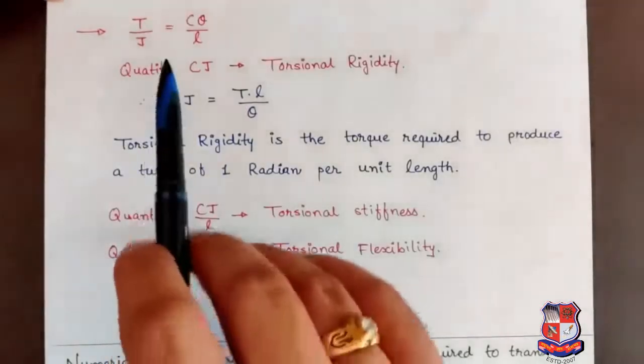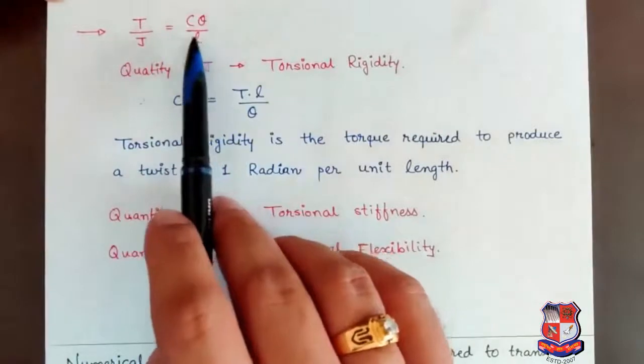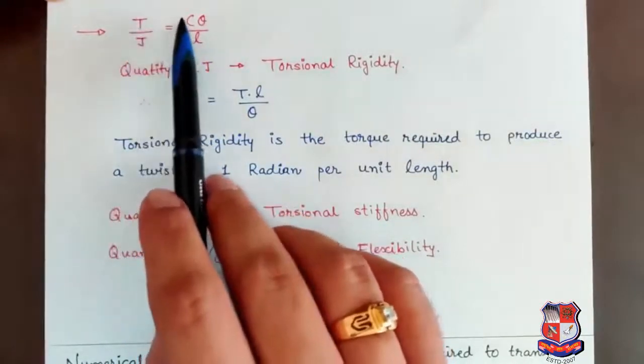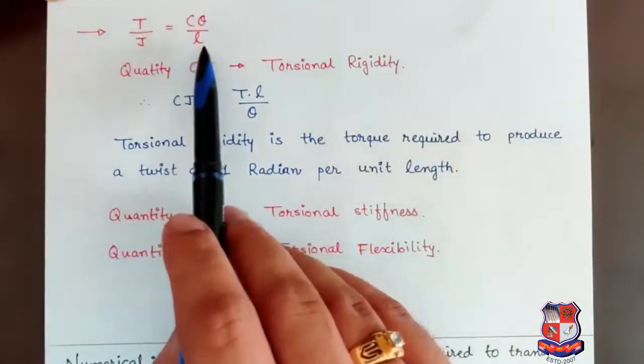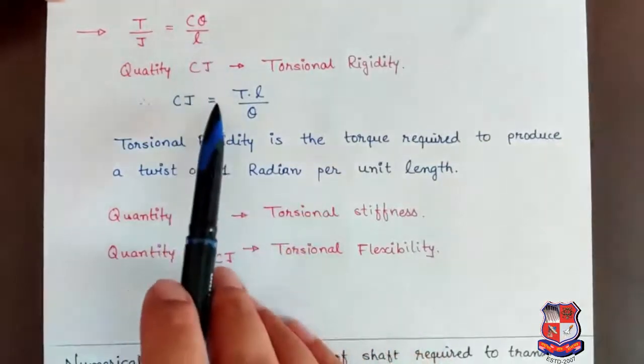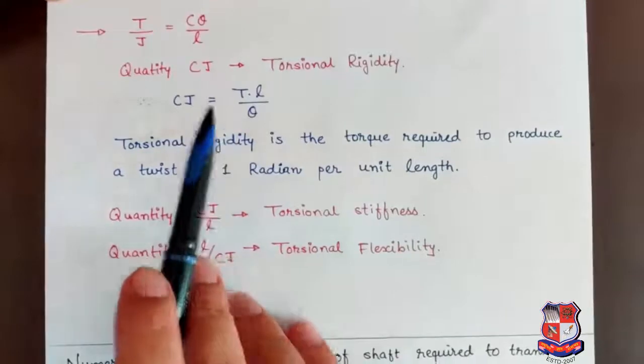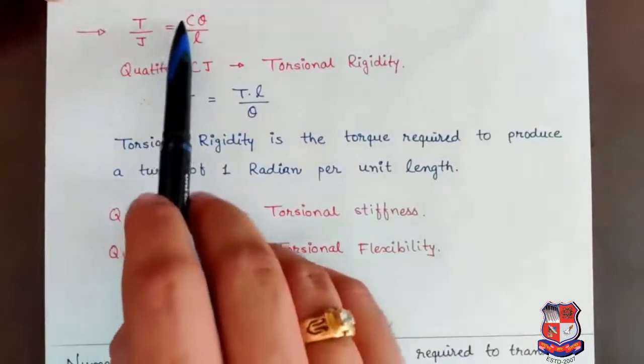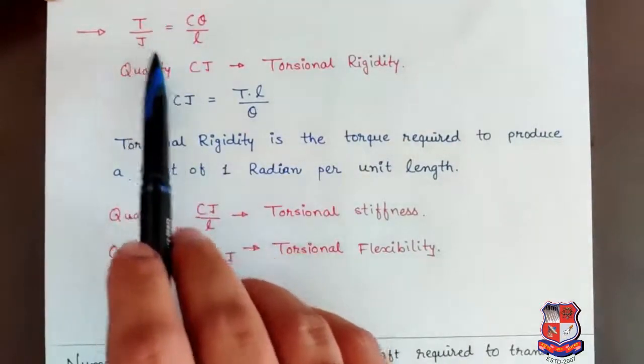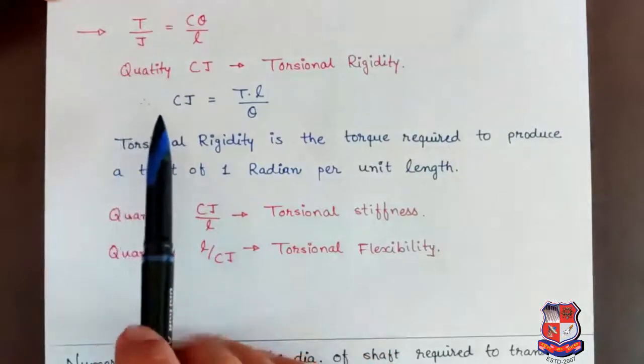If we consider the last two terms of the equation of torsion, T by J is equal to c theta by L, then we can find out a few quantities related to torsion or twisting moment. The first quantity is C into J. This C into J is known as torsional rigidity.